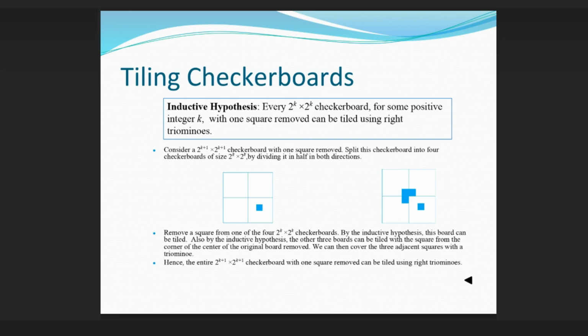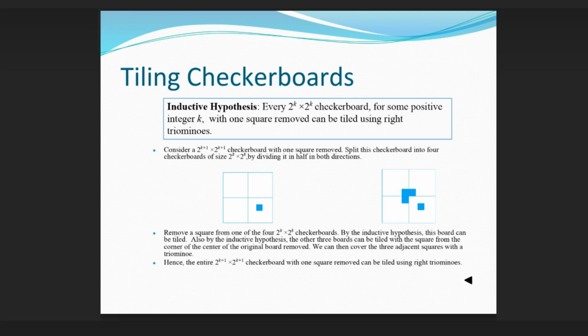Also by the inductive hypothesis, the other 3 boards can be tiled with the square from the corner of the center of the original board removed. We can then cover the 3 adjacent squares with a triomino. Hence, the entire 2^k+1 × 2^k+1 checkerboard with one square removed can be tiled using right triominoes. Inductive hypothesis: every 2^k × 2^k checkerboard, for some positive integer k, with one square removed can be tiled using right triominoes.